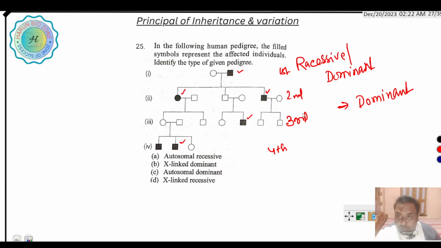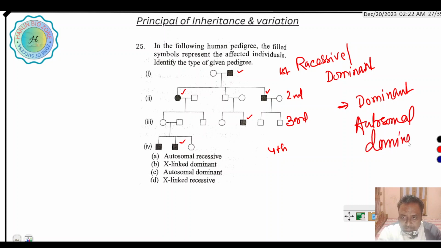Then it is autosomal or X-linked. In the case of X-linked, mostly females are affected, but in the case of autosomes, both male and female are affected. Here the father is affected and the mother is normal. So from the father, daughter and son both are affected. That is, males and females are equally affected. That means autosomal dominant.